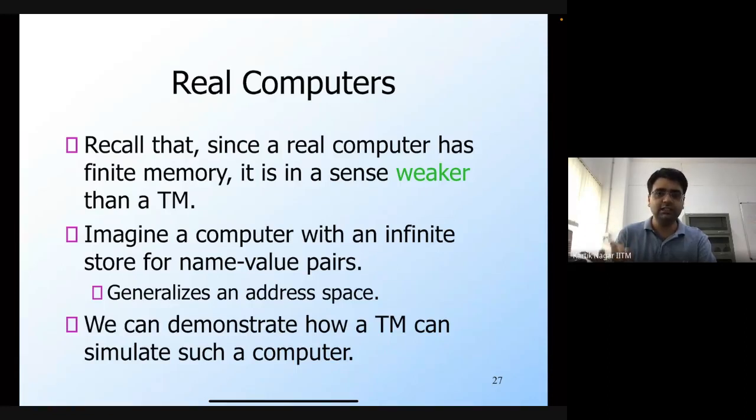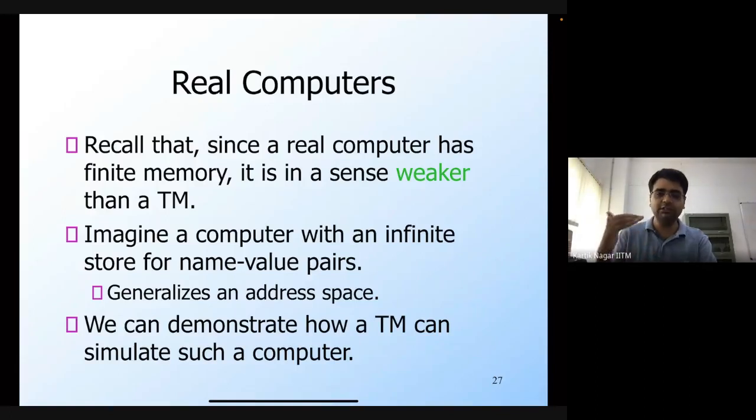If you have an infinite store of name value pairs, that's what the address space of a computer is. For every location, what is the value at that location? The name is the location address, and the value is the value at that location. A Turing machine can also simulate such an infinite name value pair, which means an infinite address space.